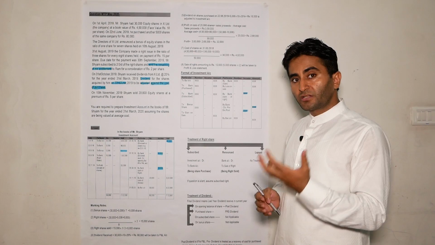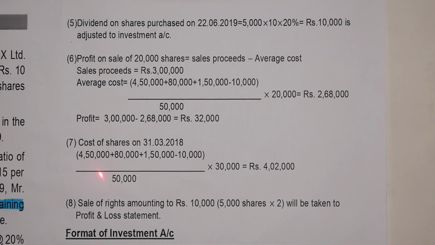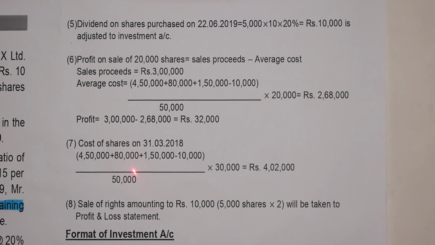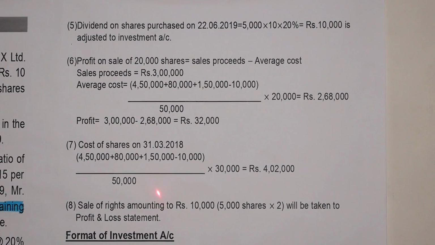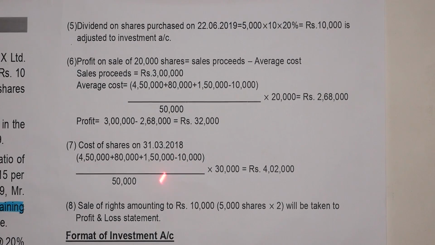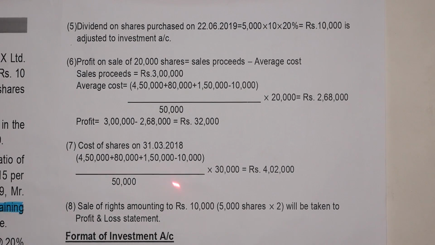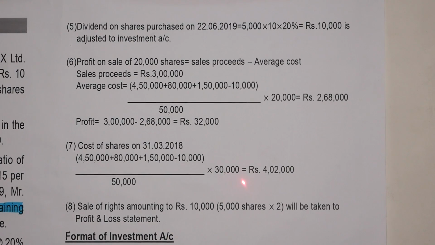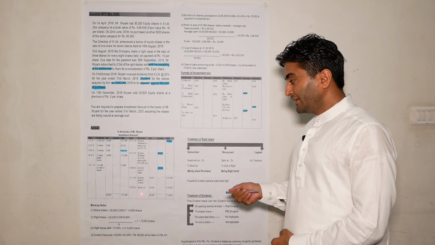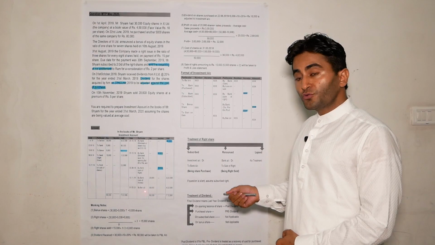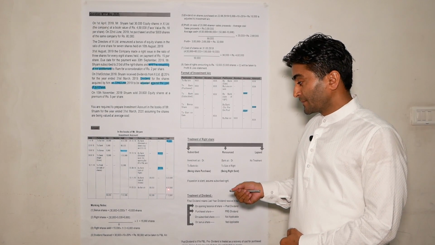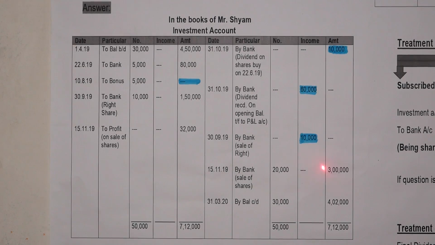So cost of 30,000 shares will be 4,50,000 plus 80,000 plus 1,50,000 minus 10,000, divided by 50,000 shares into 30,000 shares, which is equal to rupees 4,02,000. So by balance c/d will be 30,000 shares. The cost of 30,000 shares is 4,02,000. So the total of the income column will be transferred to the profit and loss account.